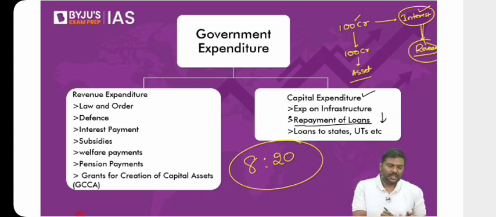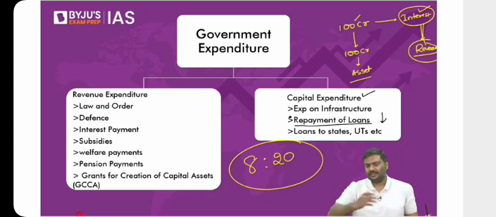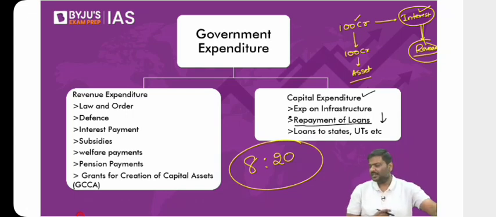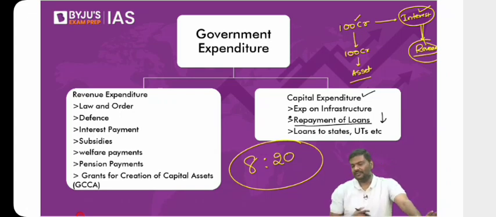Revenue expenditure, again, is spent by the government on day-to-day activities, which doesn't alter the assets or liabilities. But there's a specialty focus on that. I'll come to that. The expenditure done by the government on law and order, defense services, interest payment, subsidies given by the government, welfare subsidies, pension payments, right? All these are some of the expenditures incurred by the government for providing day-to-day government activities or services. But there's a last component here.